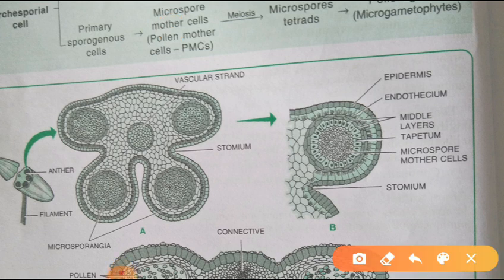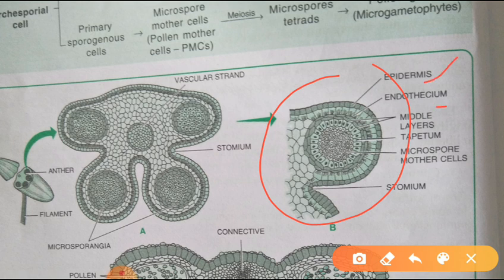From this, we have to learn the detailed structure of one microsporangium. This is the one microsporangium. A microsporangium consists of the following parts. What are they?